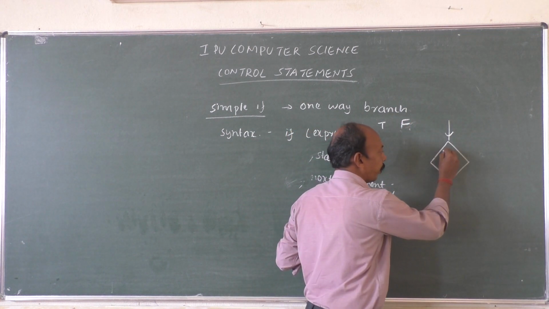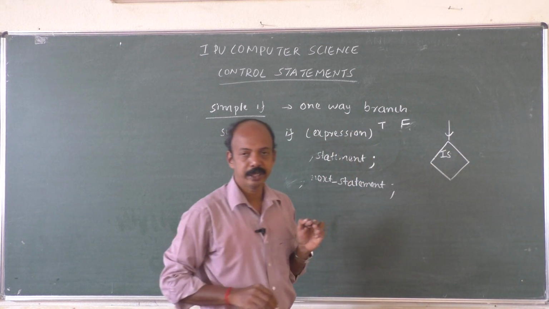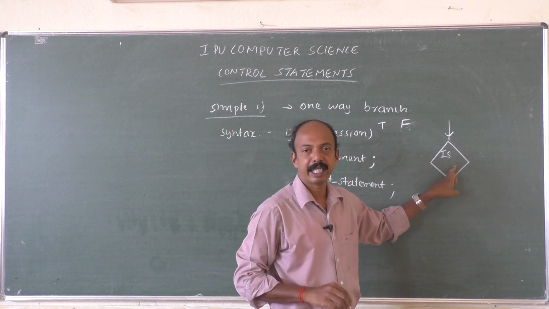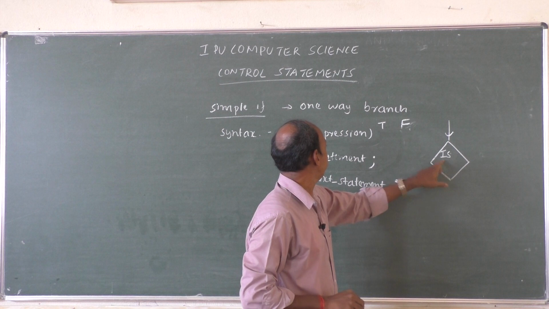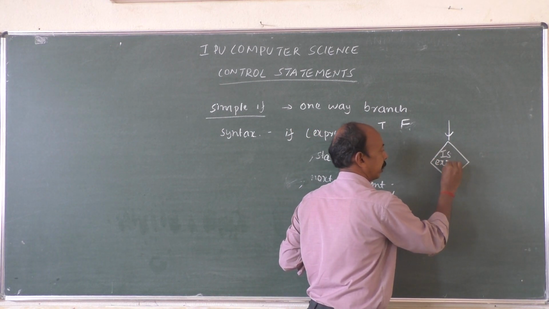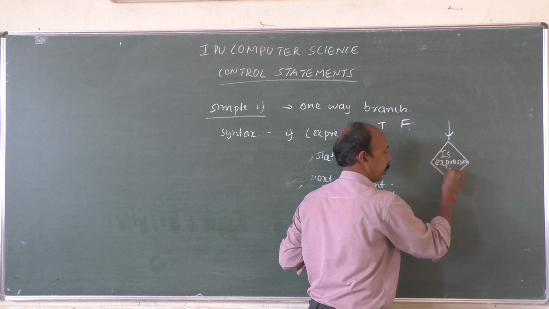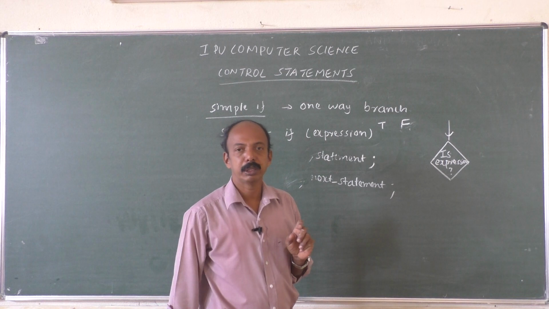Then if will be written as is. Remember that we won't write if inside the rhombus, that will be written as is. Is expression, question mark, which may be true or which may be false.